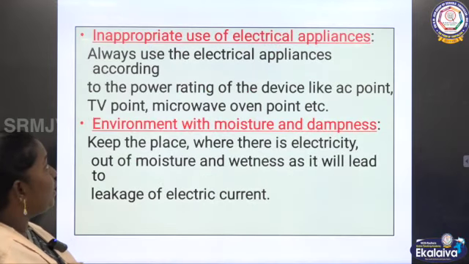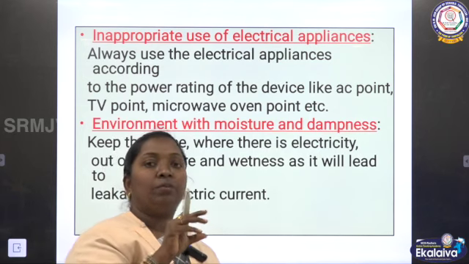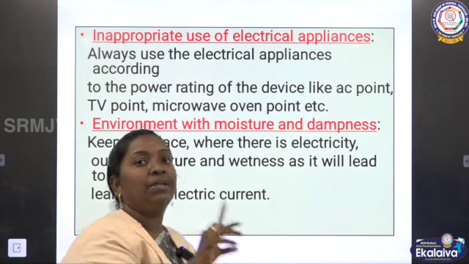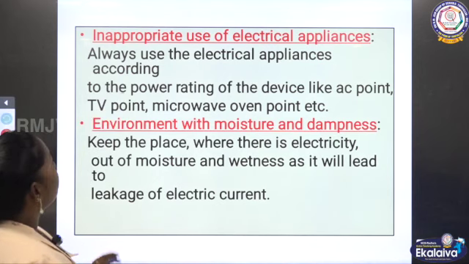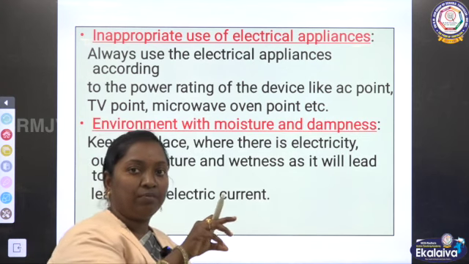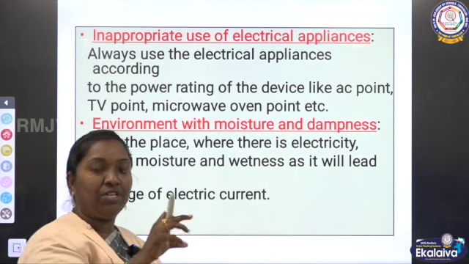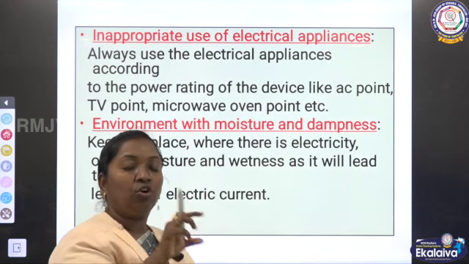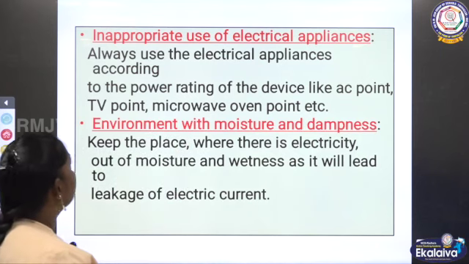Then inappropriate use of electrical appliances. We need to plug the appliances into the correct places. Always use the electrical appliances according to the power rating. A fridge should be plugged only into a 3 pin socket. For an AC there are special sockets. According to that, we have to give a proper connection to all the electrical appliances.